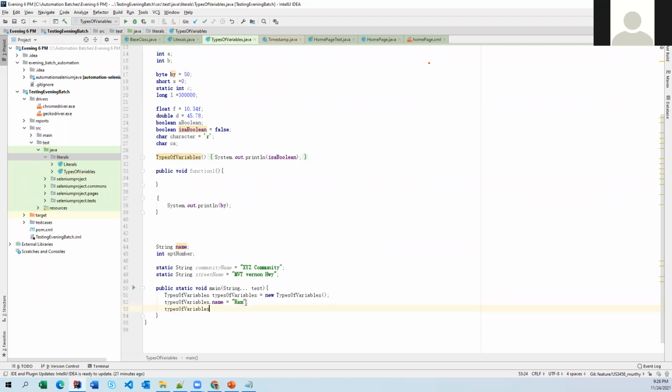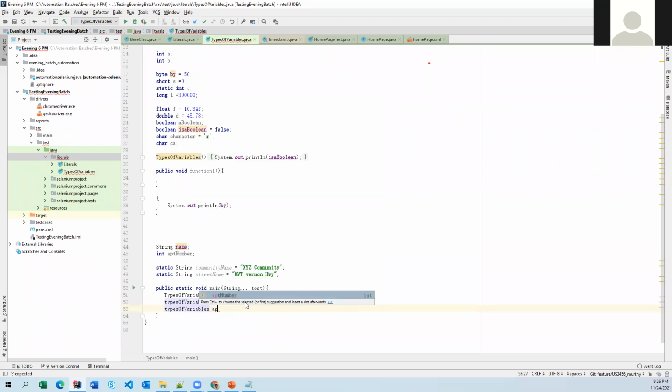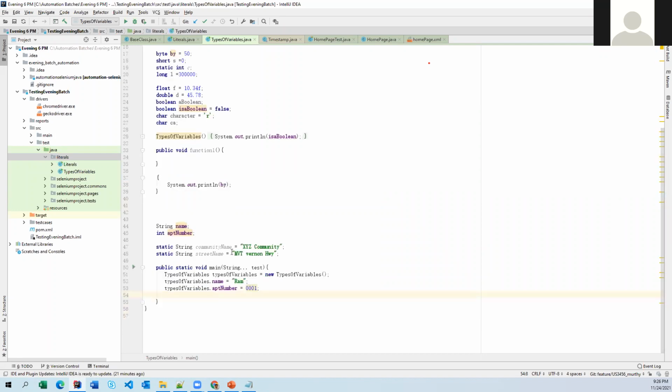Now types of variables dot apartment number. Here I'm just trying to assign a string, so I'm going to give 001, something like that. Now the next one. Here I have already assigned a value for community name, so you no need to assign the value again.